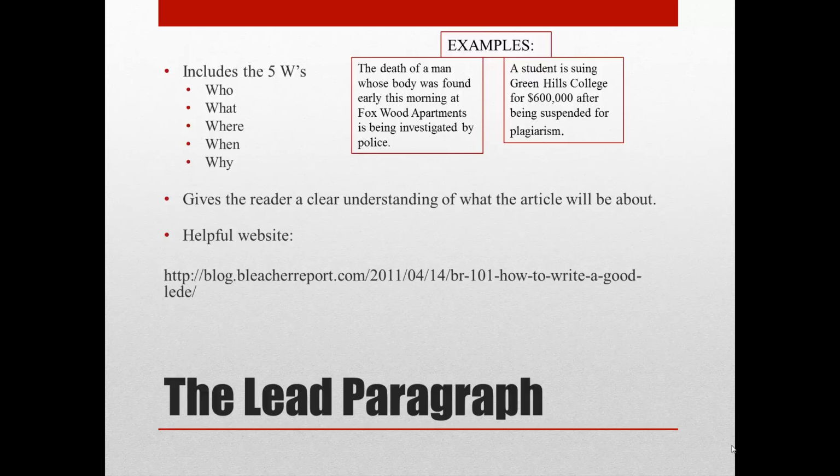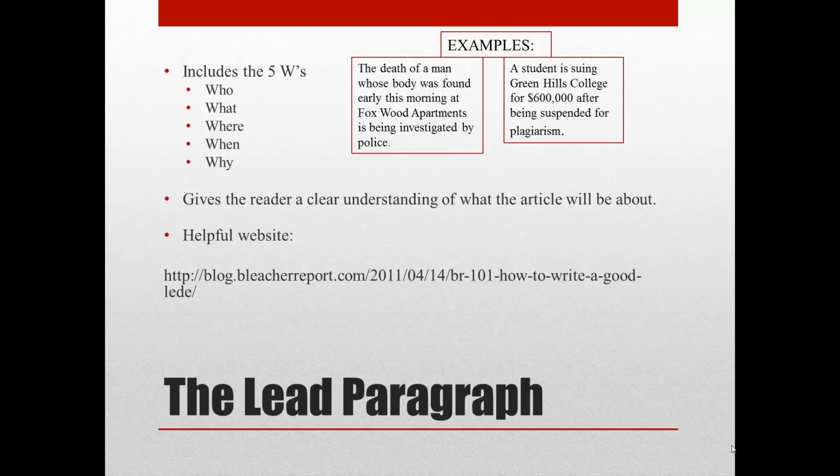If you would like to practice how to write a lead paragraph outside of class, you can visit this website. Some examples of good lead paragraphs include, the death of a man whose body was found early this morning at Foxwood Apartments is being investigated by police. The who would be a man. The what would be a death. The where would be at Foxwood Apartments. The when would be this morning. And the why would be that they're still being investigated by the police.